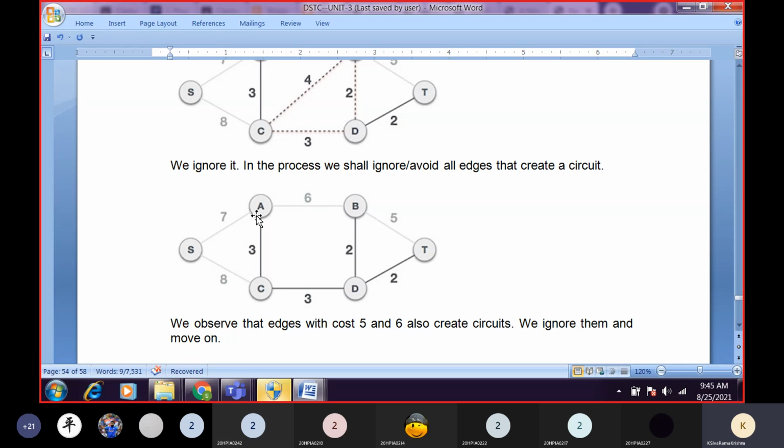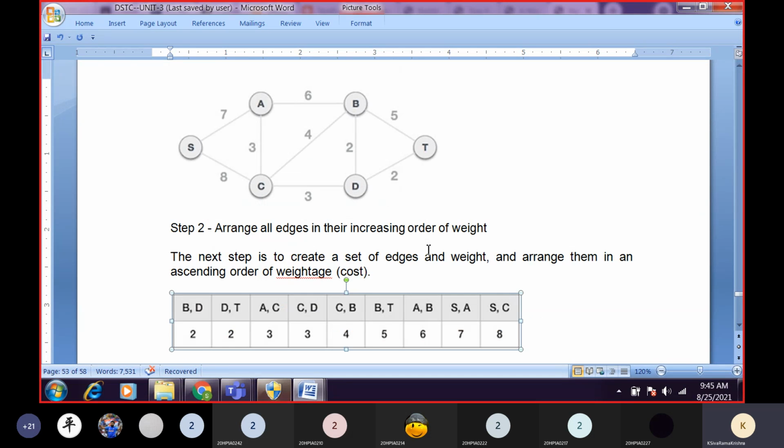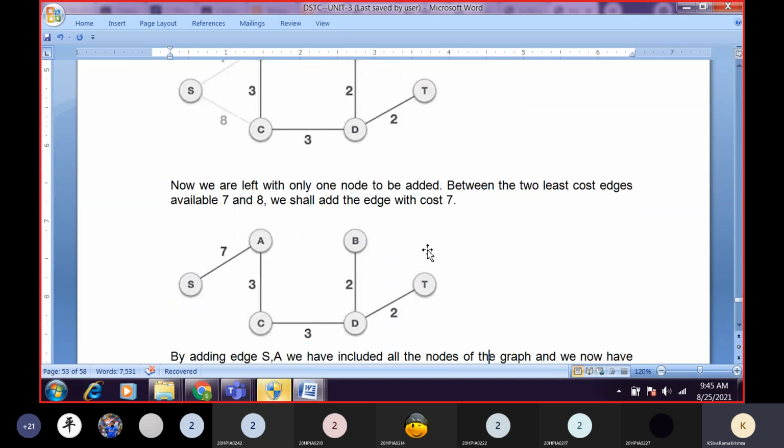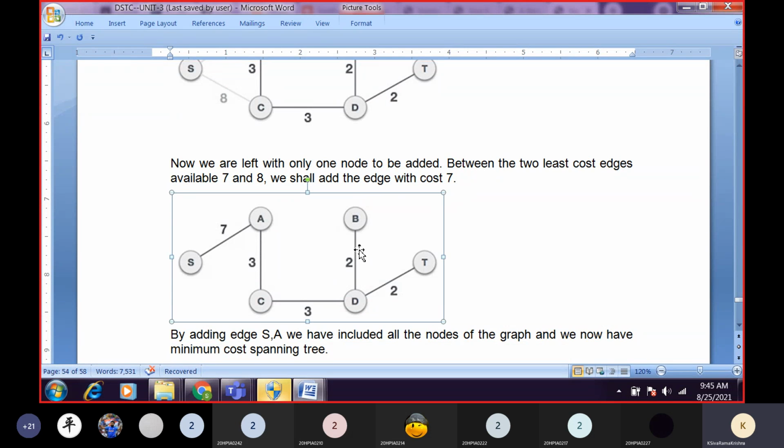Now if you see here, are all the vertices there in our spanning tree or not? S is there, A is there, C is there, D is there, B is there, T is there. So can we stop? Yes, sir. Yes, we can stop. Okay. So this is the way we have to construct our minimum cost spanning tree. So finally, what is our minimum cost spanning tree here in our example? This one is our minimum cost spanning tree.